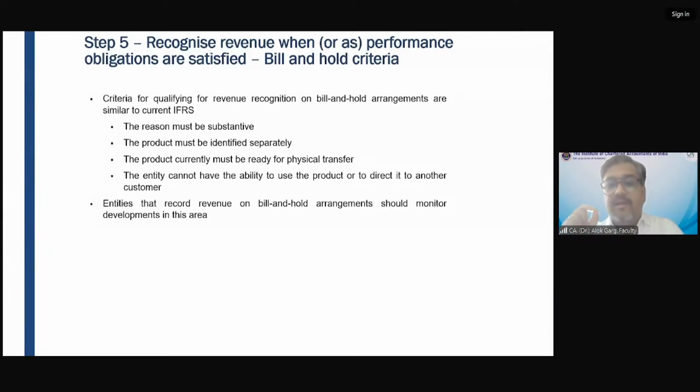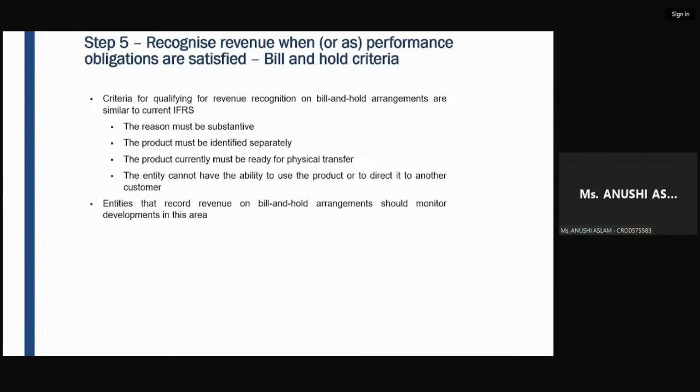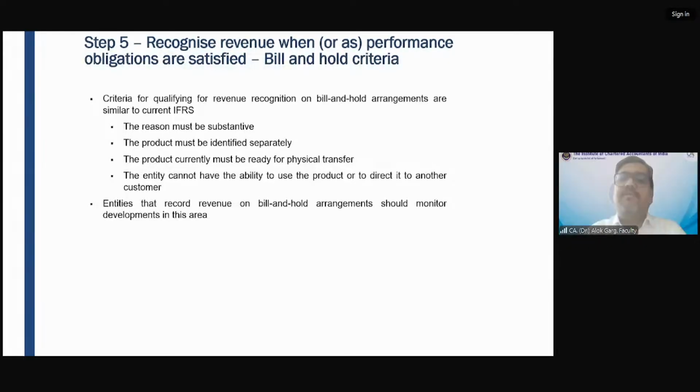Whether my friend will recognize the revenue when he raises an invoice, I have paid the money. So whether he will recognize the revenue upfront, or he will wait for 10-15 days for me to come take the delivery, then only he will recognize the revenue. Recognize the revenue upfront. Okay. So in this case, upfront.